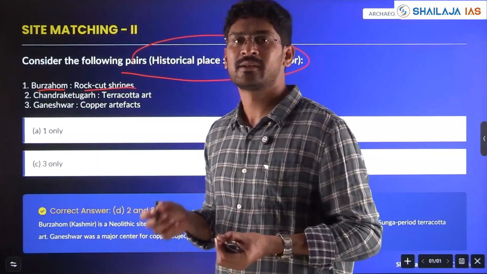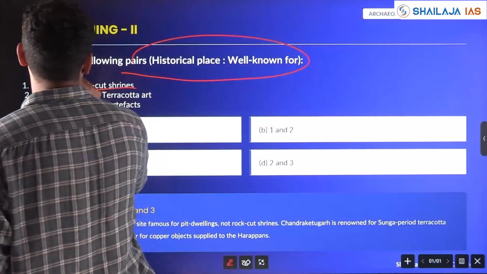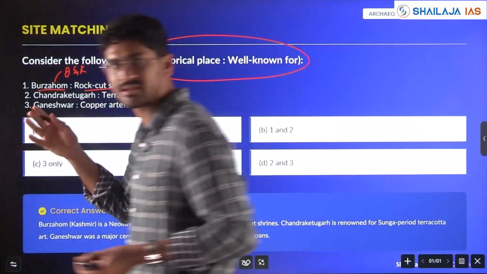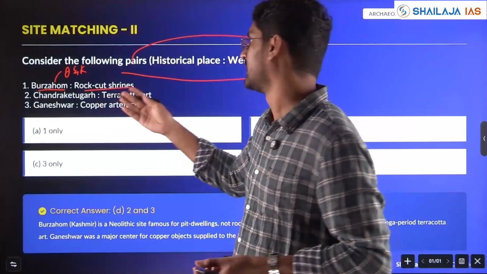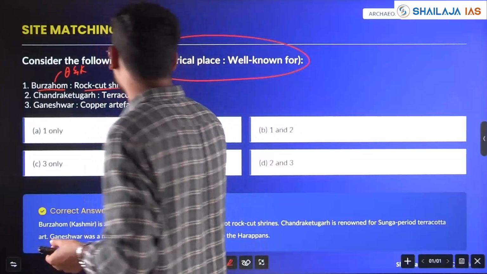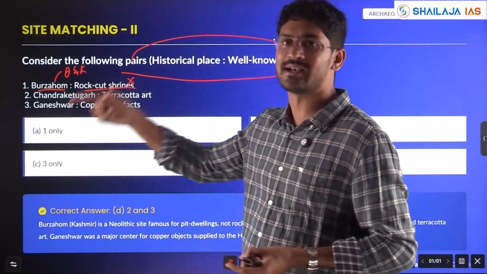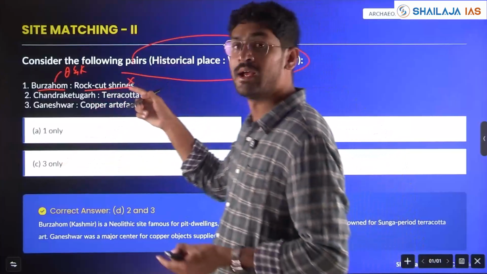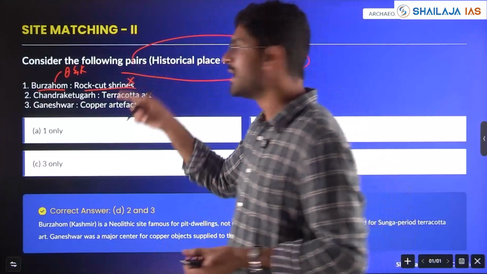Do you know where it is? It's in Jammu Kashmir. See, the same thing was asked in 2024. He asked the state and he asked what the description is. Rock cut shrines, again the same description was asked in the last question, the 2024 question. Before that, the 2021 question was formed on sites.